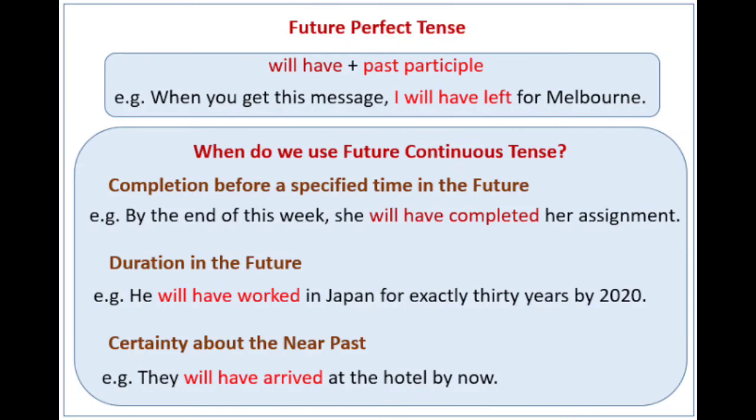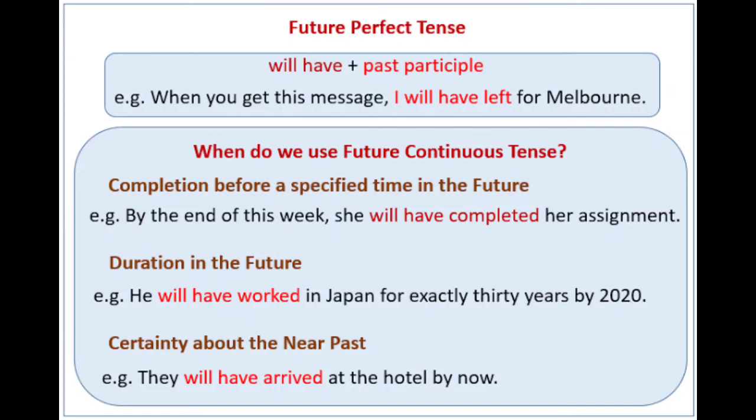Children, let's see when do we use future perfect tense. It was given as continuous, but it is perfect only, children. So future perfect tense is used for completion before a specified time in future. Action that is completed before a specified time in future.